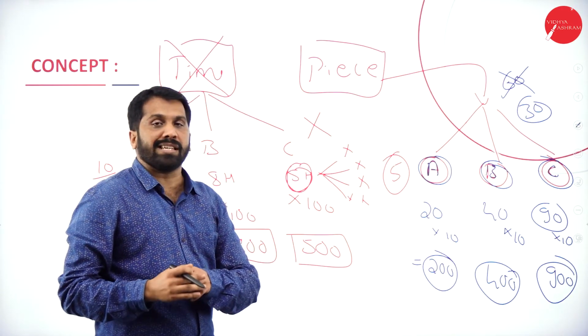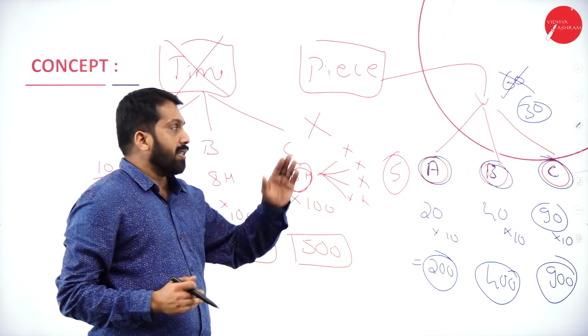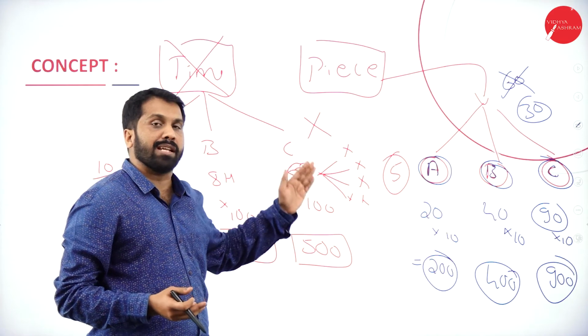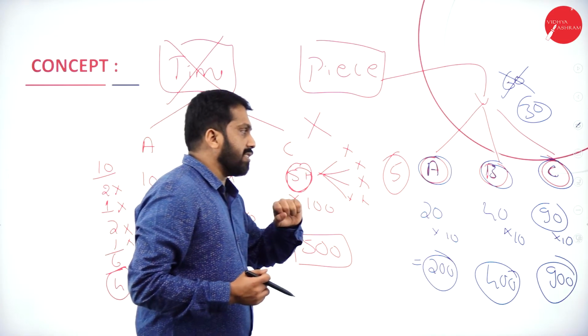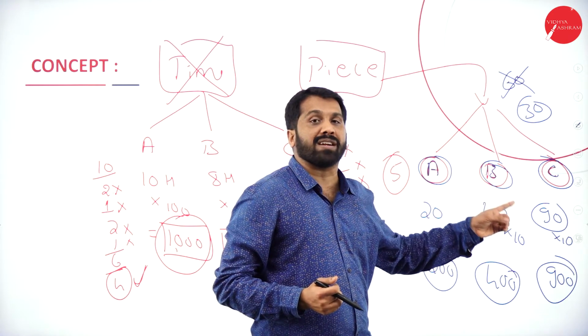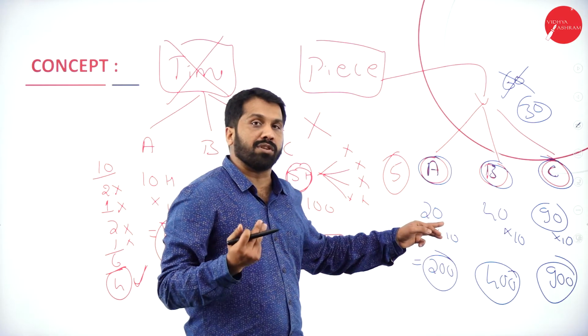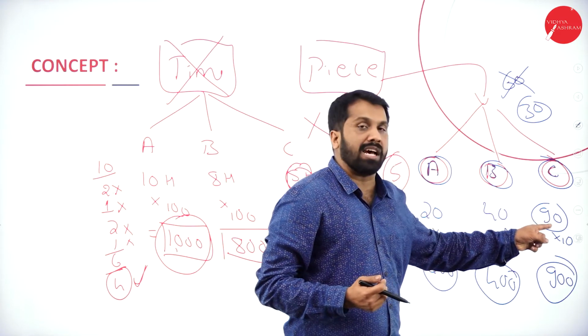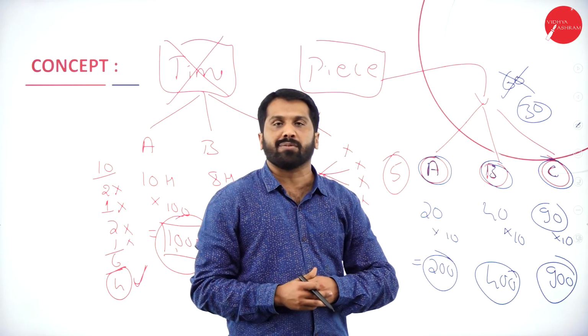If you are producing more units, the quality reduces. There may be chances of damages. There may be chances of scrap. So even though it is 90, all 90 units are not better quality, because in 5 hours he can produce 20. In 5 hours he has produced 90, so you can just assume what the quality will be.